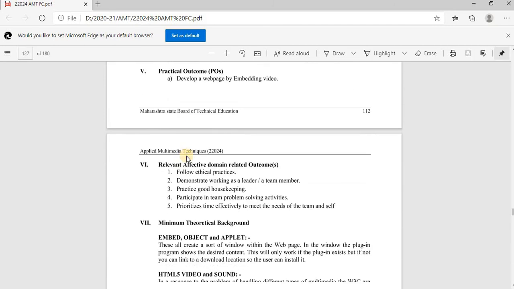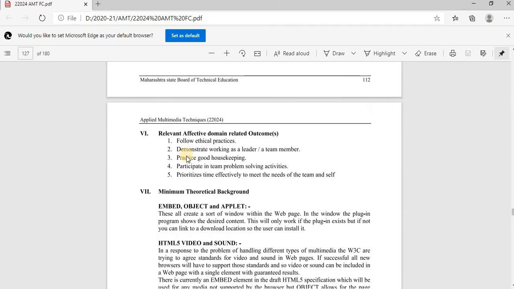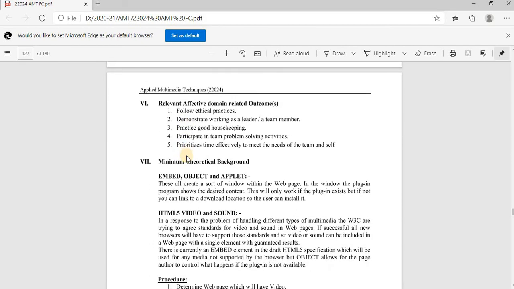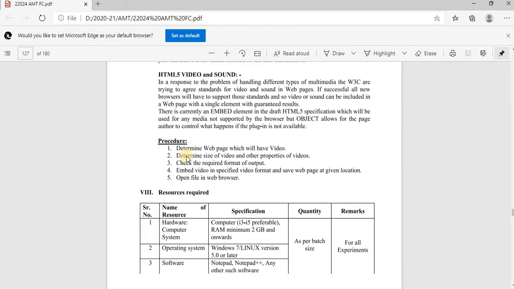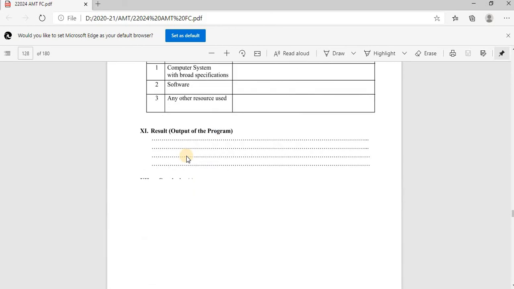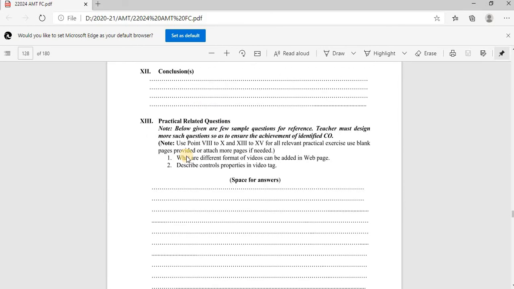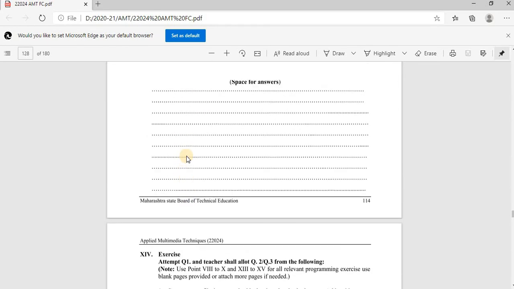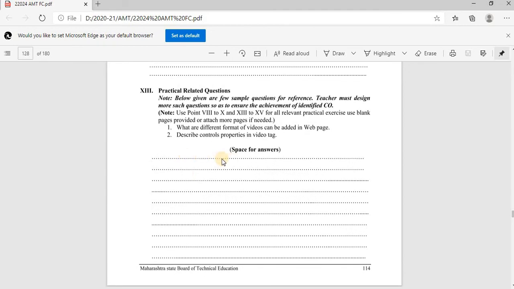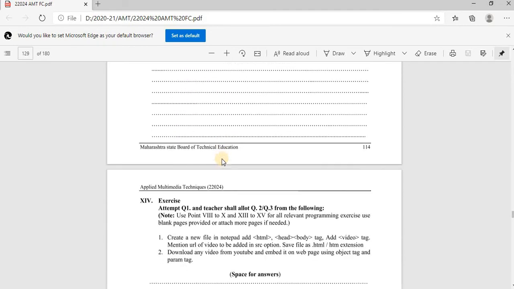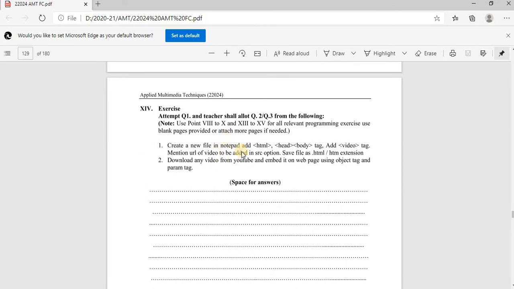All of these small practicals are there in the manual. These are the practical related questions. Two questions are there, and I have given one extra question. After that, these are the exercise questions.